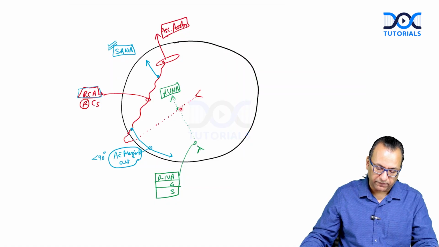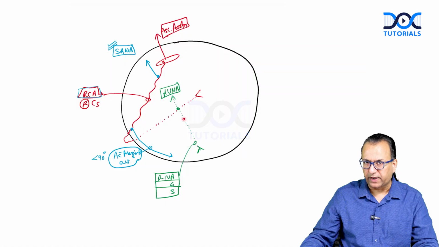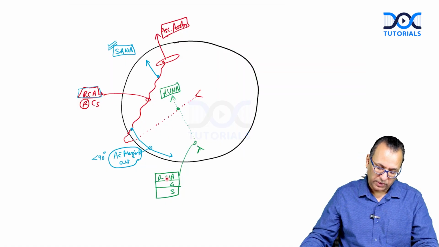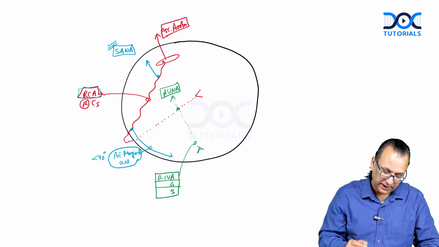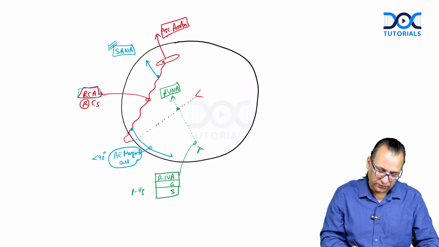That is the posterior interventricular artery in the posterior interventricular groove, supplying the posterior interventricular septum. How much of the septum is it supplying? It supplies the posterior one-third of the interventricular septum. So, the PIVA, basically, is the posterior interventricular artery.